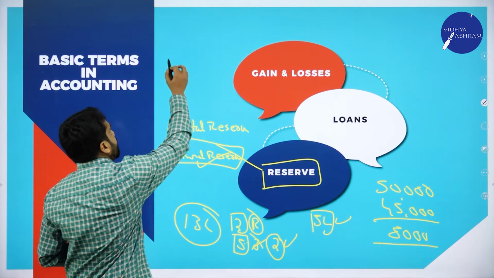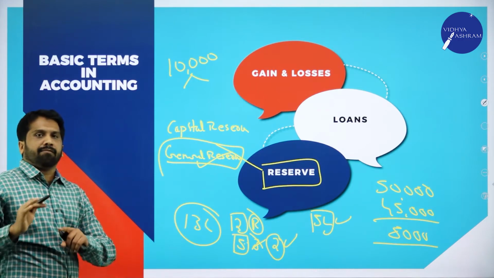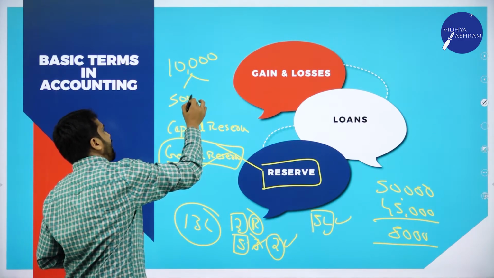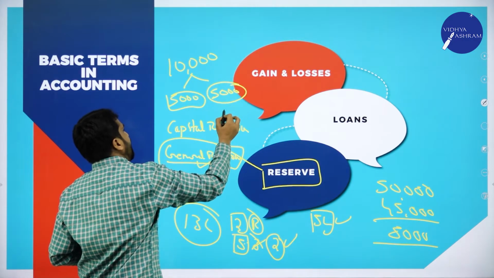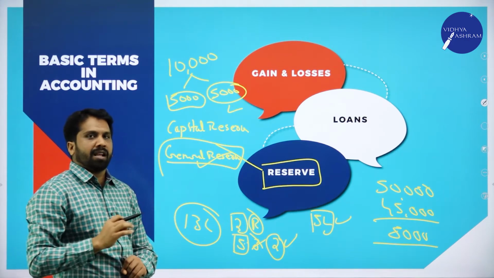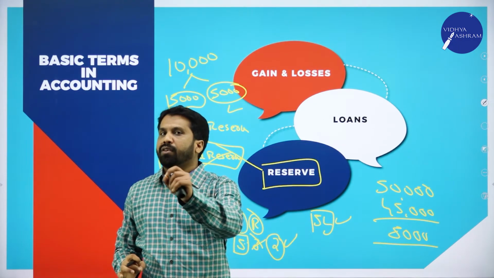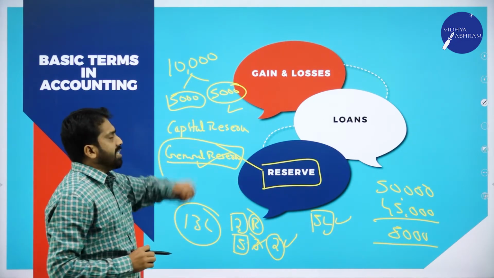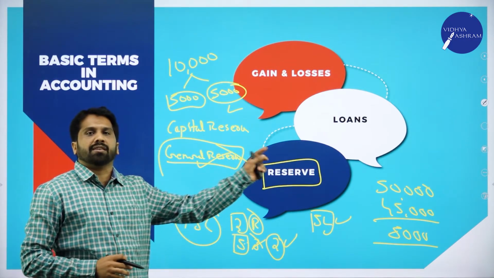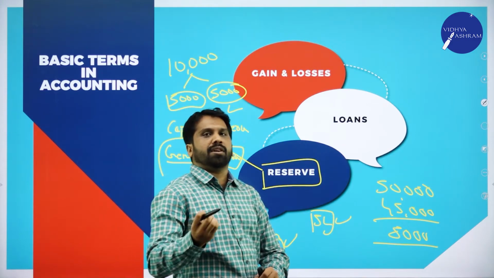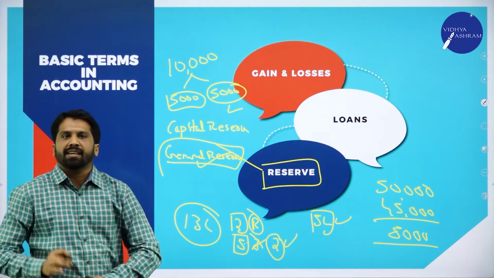Your salary is around 10,000. Out of 10,000, 5,000 you keep for your rent, and the balance 5,000 for general purpose. The first 5,000 goes only for rent. The balance 5,000 can be used for anything. It may be used for your grocery, your food expenses, some fees or other expenses.